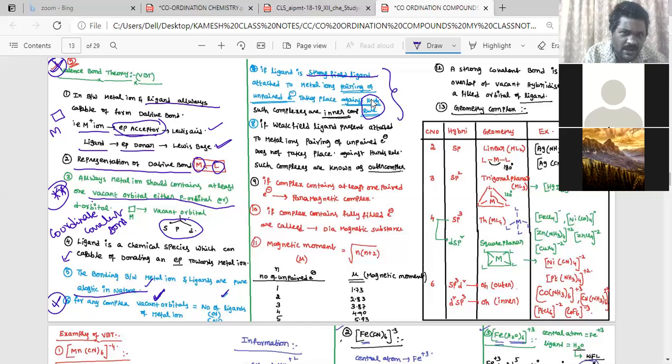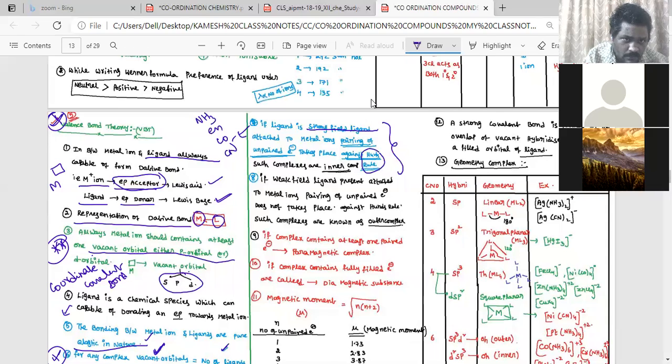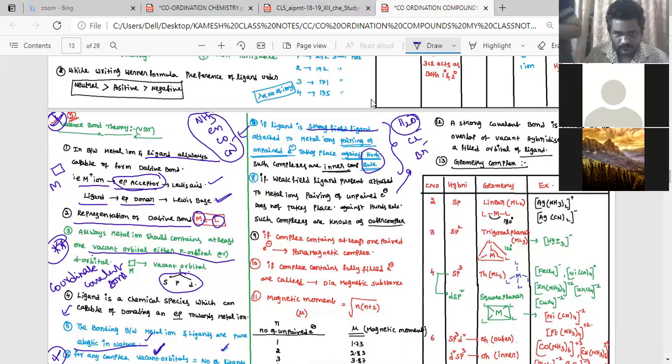What are strong field ligand examples? Amine, diamine, CO, CN minus, all these are strong field ligands. Weak field ligand examples are Cl minus, Br minus, and so on. So pairing will take place against Hund's rule if the ligand is strong. If the ligand is weak, pairing will never take place.